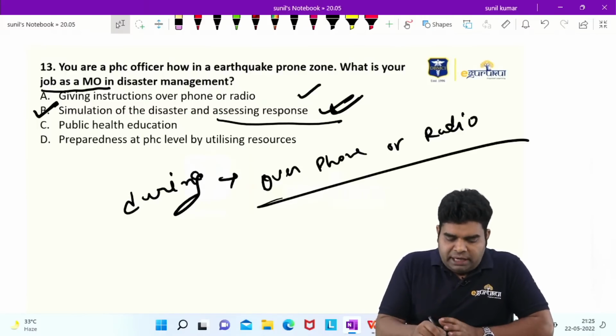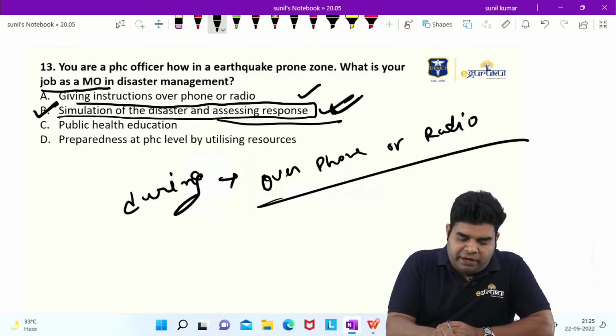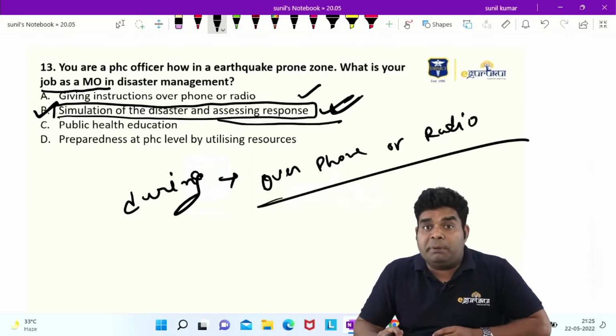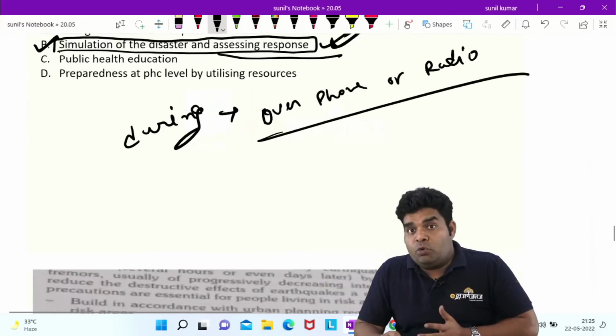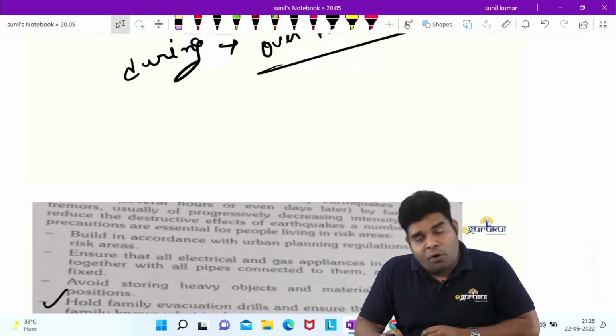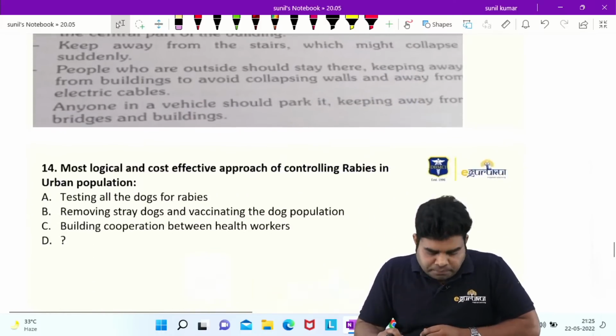So the best thing is, as a MO, we should do the simulation drill and assess whether people are doing the evacuation drill completely or not, and whether they know what to do during disaster properly or not. It is written in the PARC also, so that's the best answer.